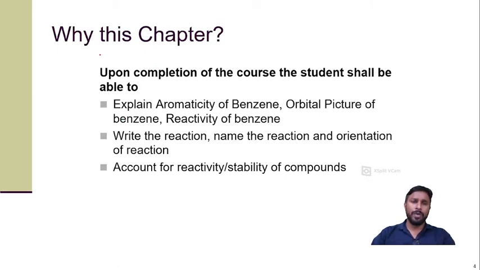Now the most important thing: after completion of this chapter, what are you getting? Upon completion of the course or this chapter, you are able to explain the aromaticity of benzene, the orbital picture of benzene, and the reactivity of benzene. You can also write the reaction, name the reaction and its orientation. You can also understand the reactivity and the stability of the compound.